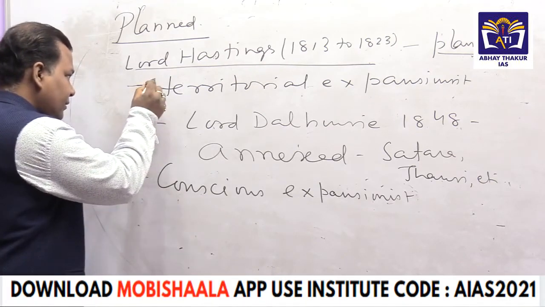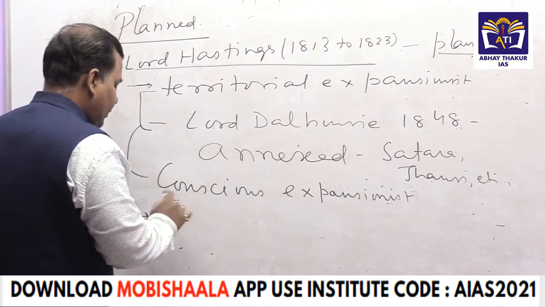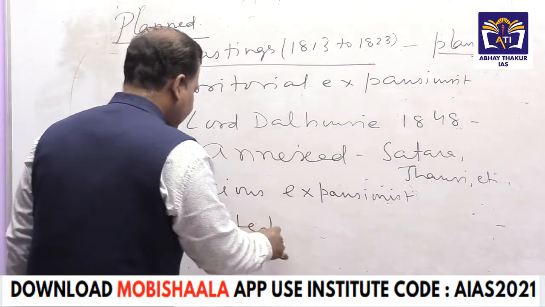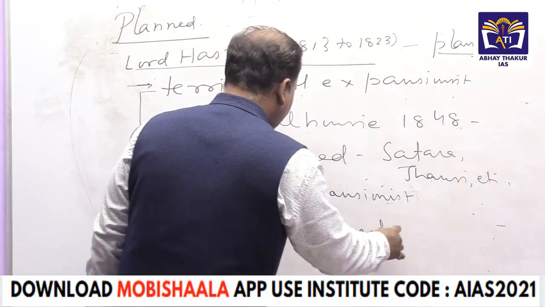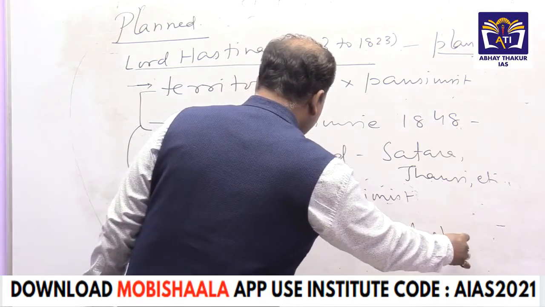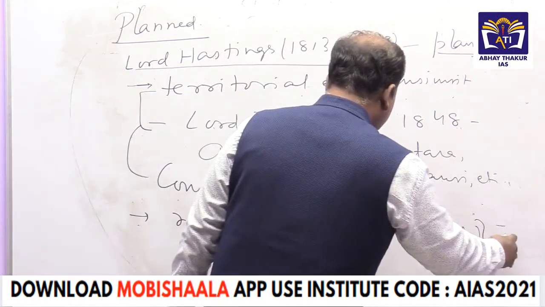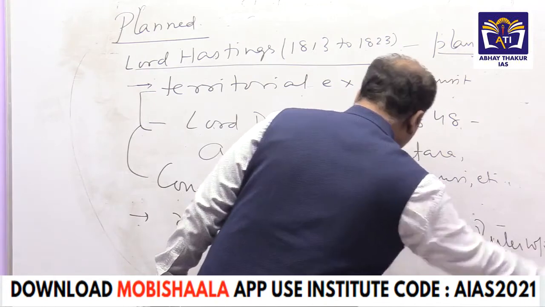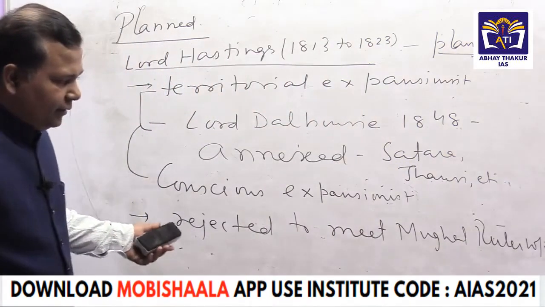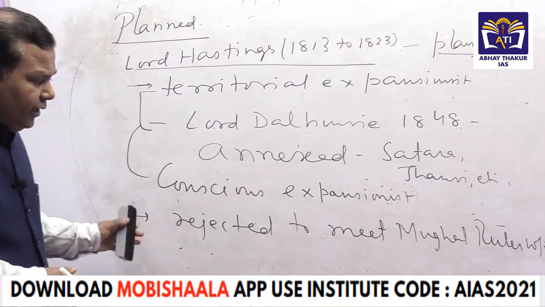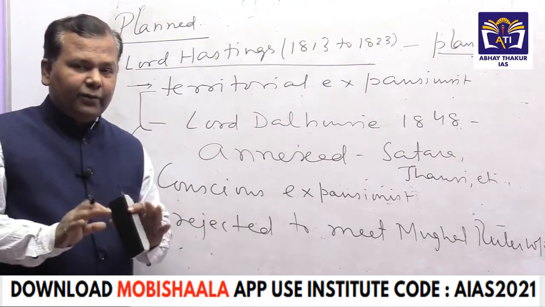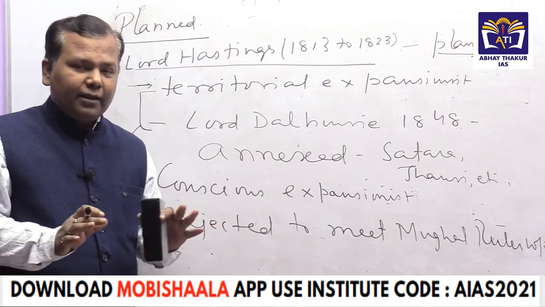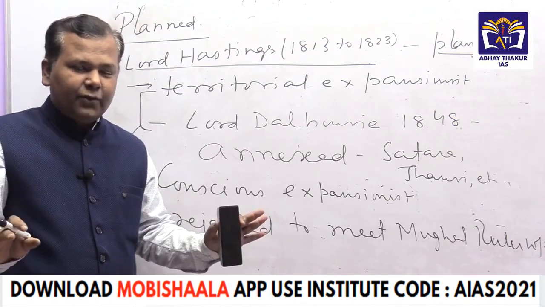The second thing here is, the British rejected to meet the Mughal ruler without equality. That means the Mughal ruler wanted to meet the British Governor General, but the Governor General told, if you will accept us as equal, then we can meet you. The Mughal ruler initially was unable to accept that, so the British refused to meet.